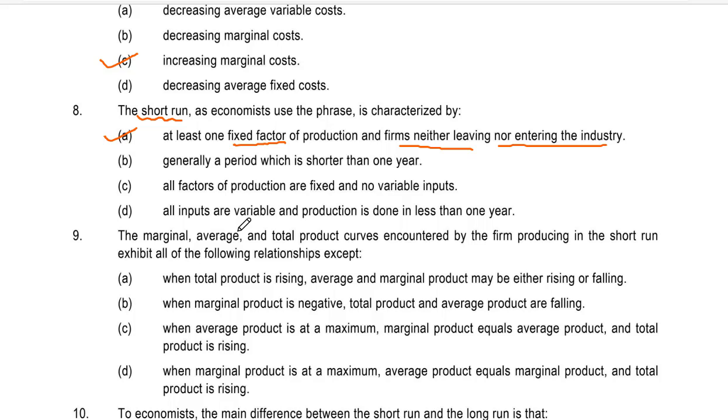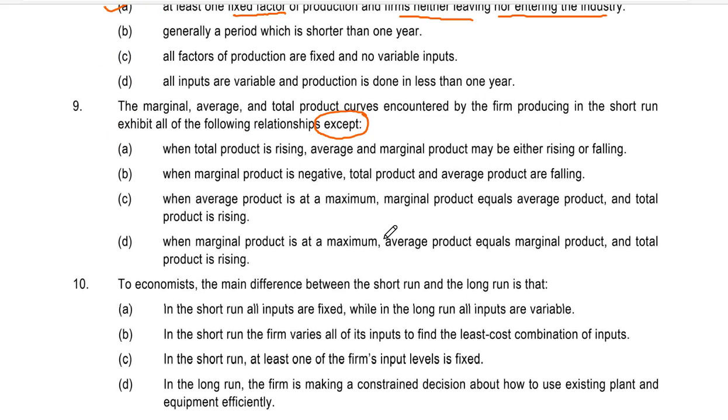Let's see question number 9. The marginal, average and total product curves encountered by the firm producing in the short run exhibit all the following relationships except, that means this relationship is not possible. A. When total product is rising, average and marginal product may be either rising or falling. Yes, it is possible.